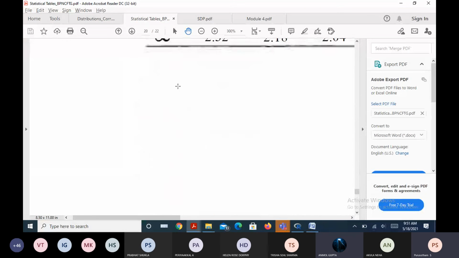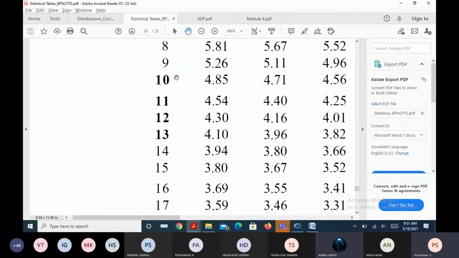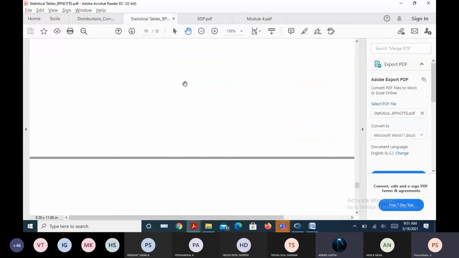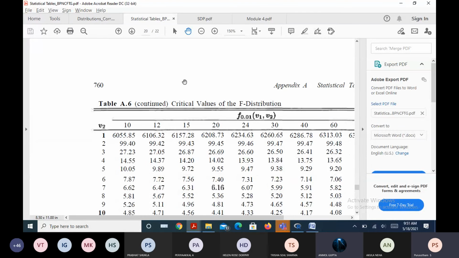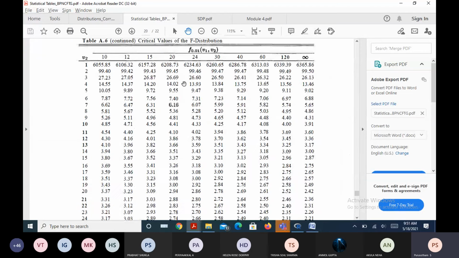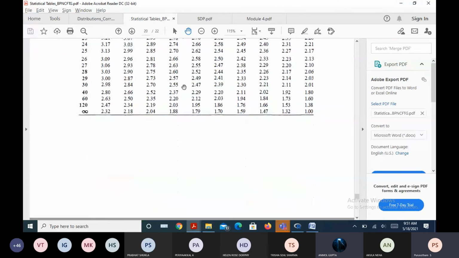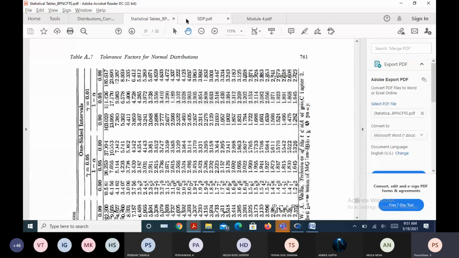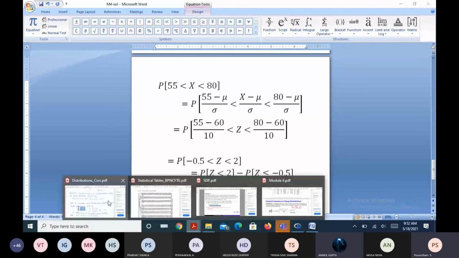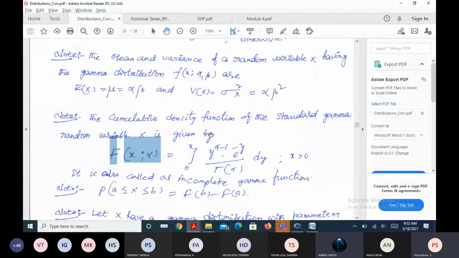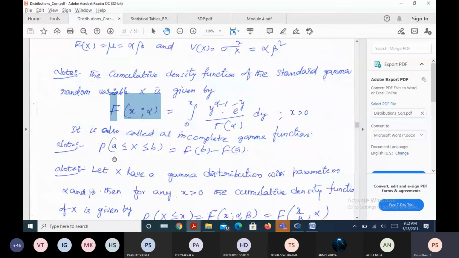We have the incomplete gamma function in the tables. Incomplete gamma will be attached to this and shown in the next class. So as usual, the probability of A less than or equal to X less than or equal to B is equal to F(B) minus F(A).